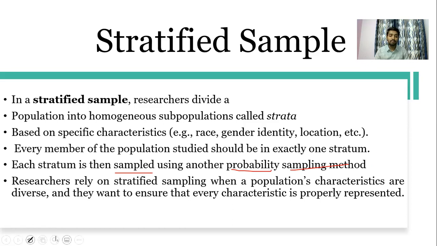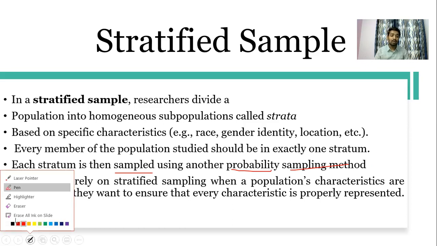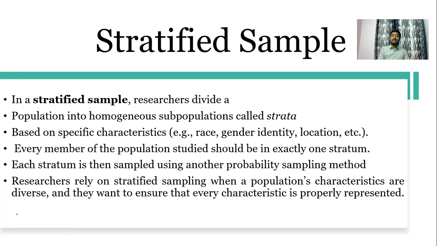So what is happening here is that we are going to sample the stratified sample using another type of probability sampling method. Why is this taking place? Stratified sampling is just going to divide the population. So what is the method you are going to use here? Here we are going to conduct the sample using another probability sampling method.